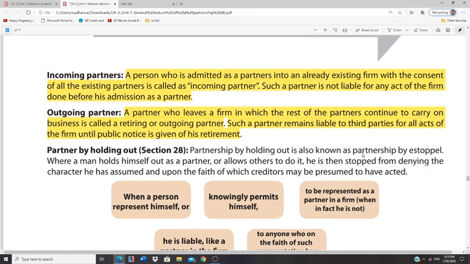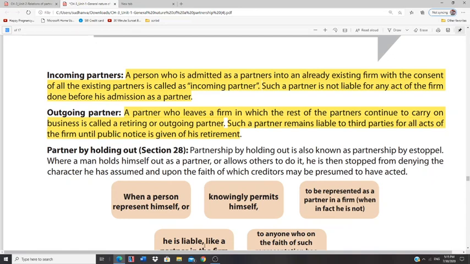Why? Because he has acted in estoppel. Initially, he has taken up that particular statement or aspect. But later, when that transaction has resulted in a loss, he cannot stop himself from saying that he is not responsible. That is called estoppel.